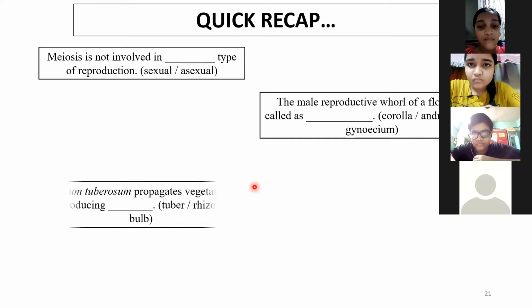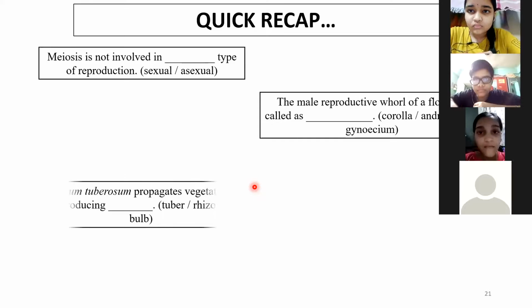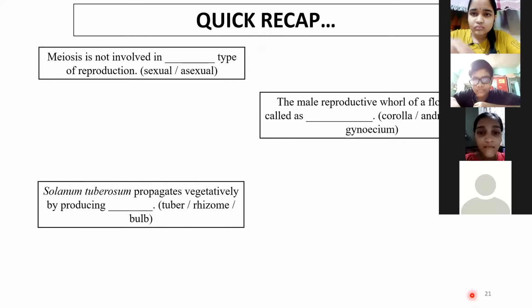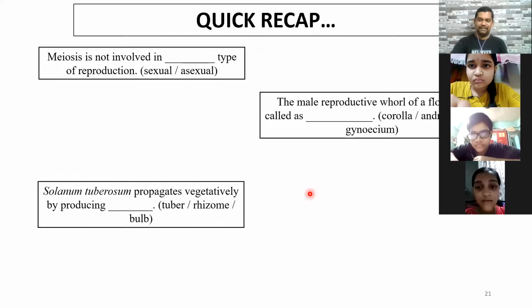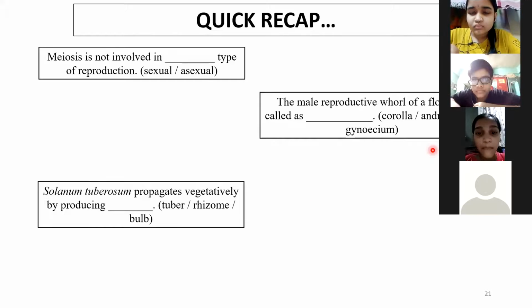Ishika, answer this next one. Solanum tuberosum propagates vegetatively by producing? Can anyone tell the common name of this plant? Solanum tuberosum. But इसका answer बहुत logical है.